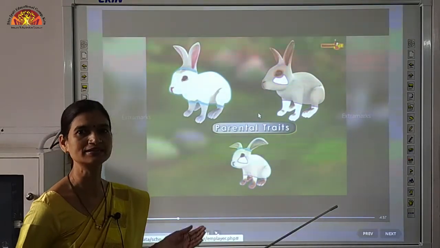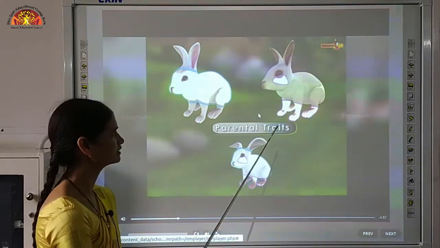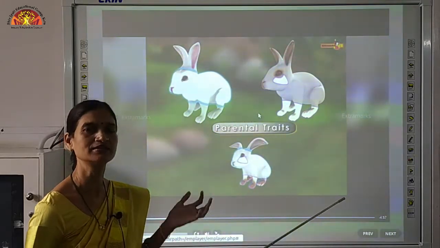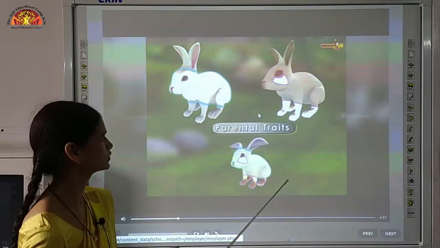So we can divide the characters or traits. Traits is the same as characters, so we will use the word traits here. Traits means the appearance or the physical characters which are shown to us.